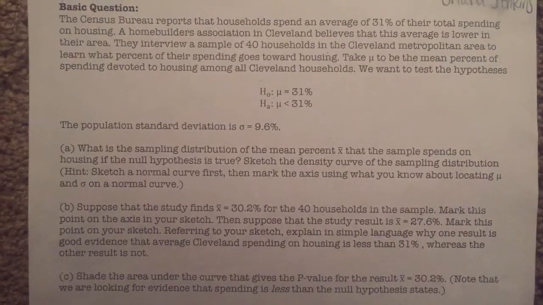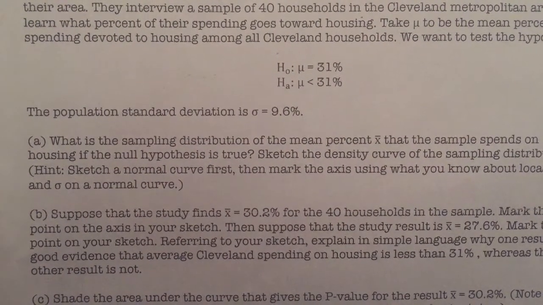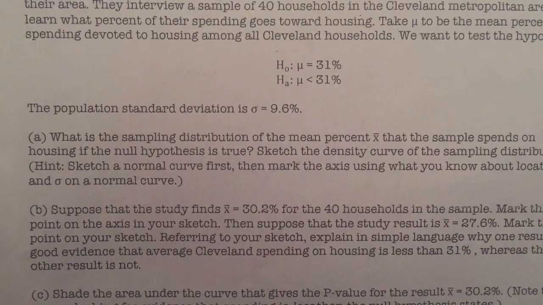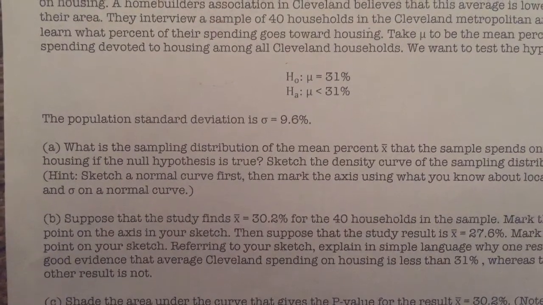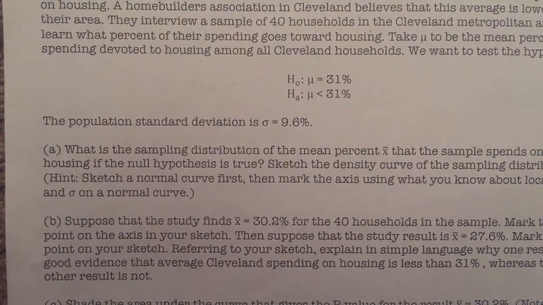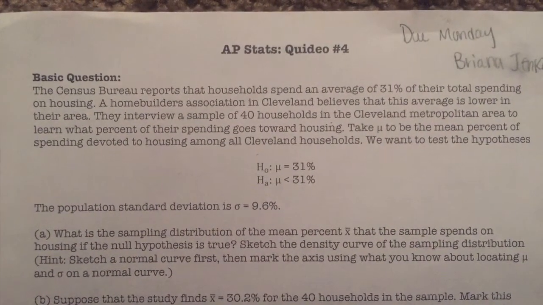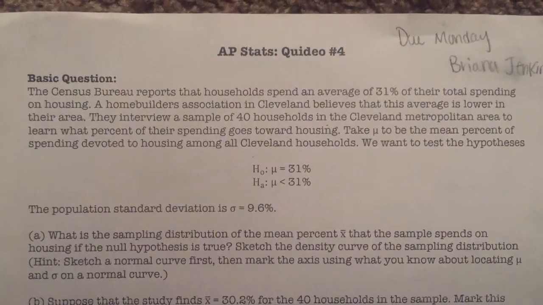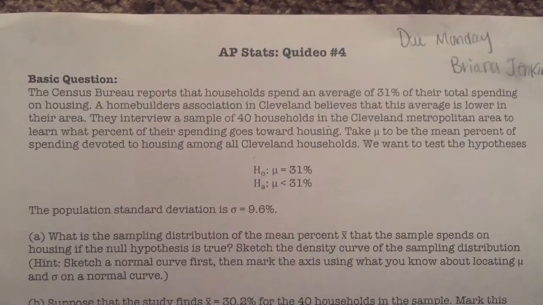We want to test the hypothesis. H0 is the mean equals 31% and HA is the mean is less than 31%. The population standard deviation is 9.6. A. What is the sampling distribution of the mean percent that the sample spends on housing if the null hypothesis is true? Sketch the density curve of the sampling distribution.